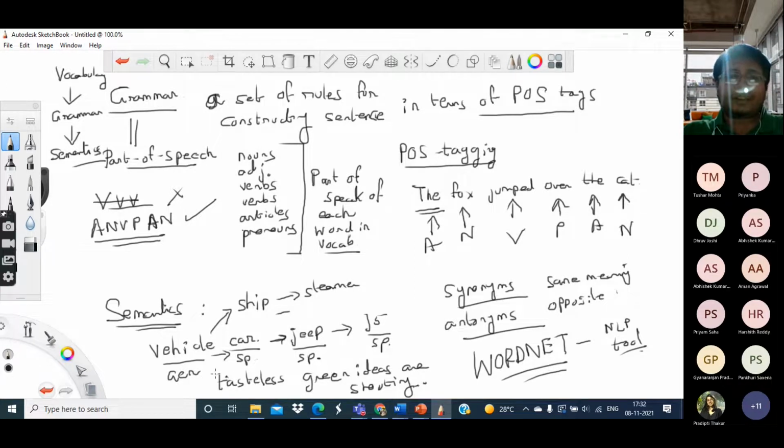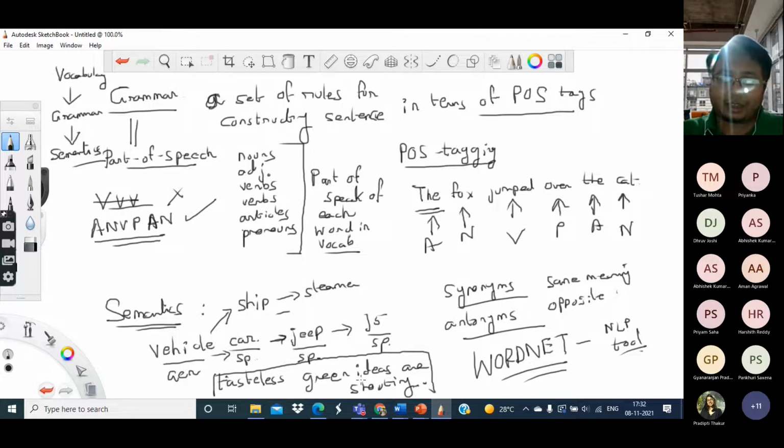This sentence, as you can understand, is grammatically correct, definitely, but semantically it is nonsense, right? It does not mean anything. For example, an idea can neither be tasteless nor can it be green, nor can an idea shout.